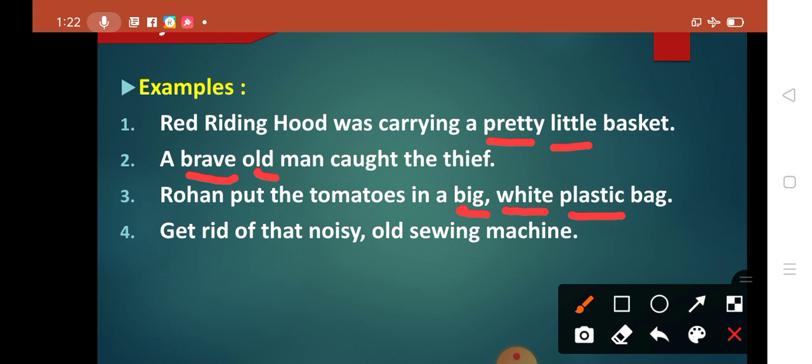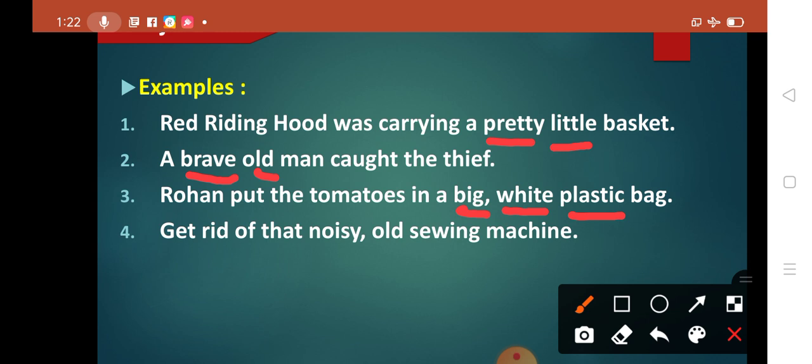So here size is followed by color, and color is followed by the material. Okay students, suppose the adjectives are given and blanks are given, you have to place them correctly. That is why you should know the order of these adjectives. Is that clear, students? So here first is big.